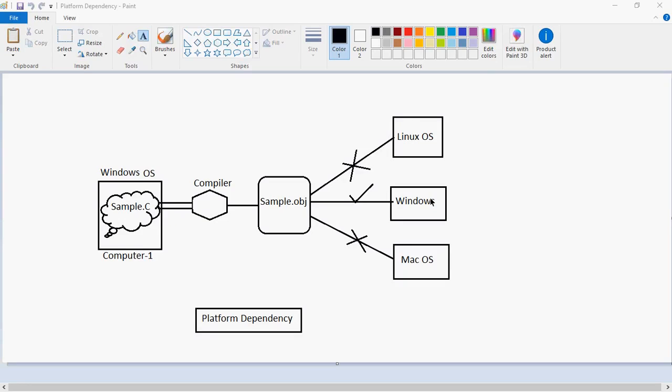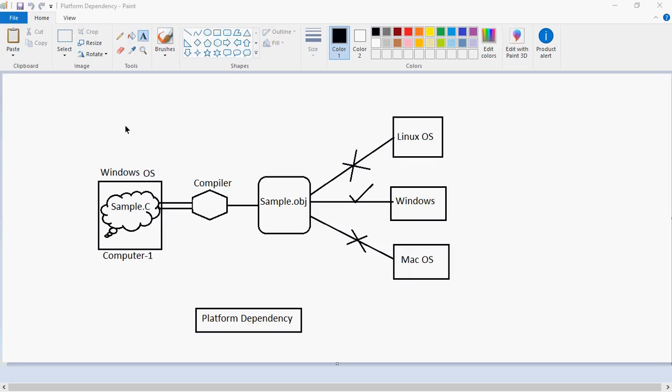Programs, here we just assume C programming only, right? Whatever C programs we are going to write on a computer. Suppose we have 4 computers.